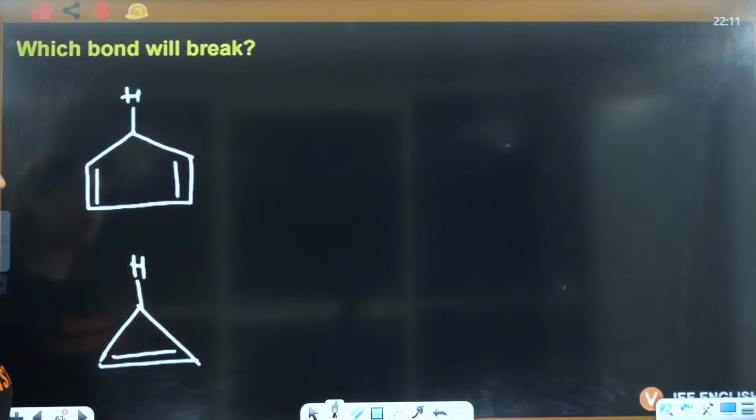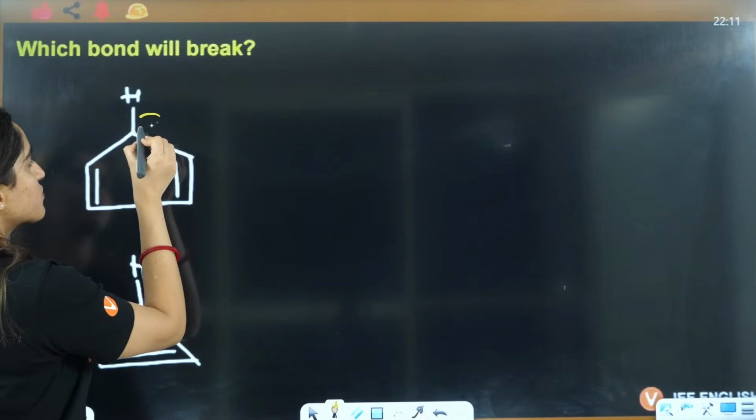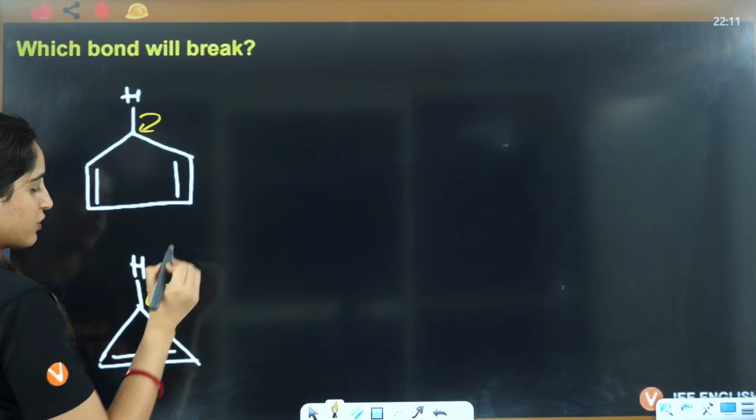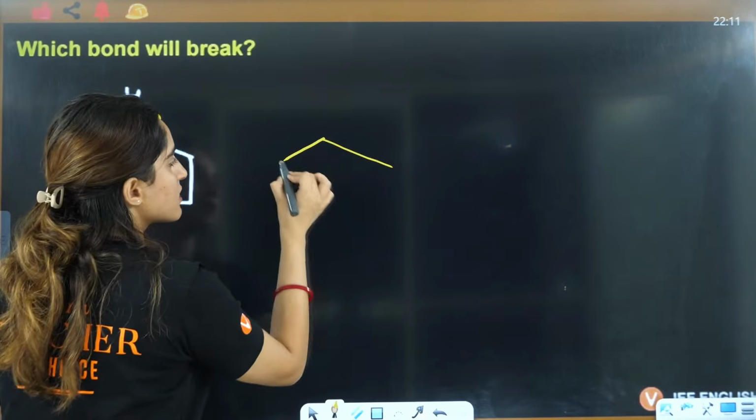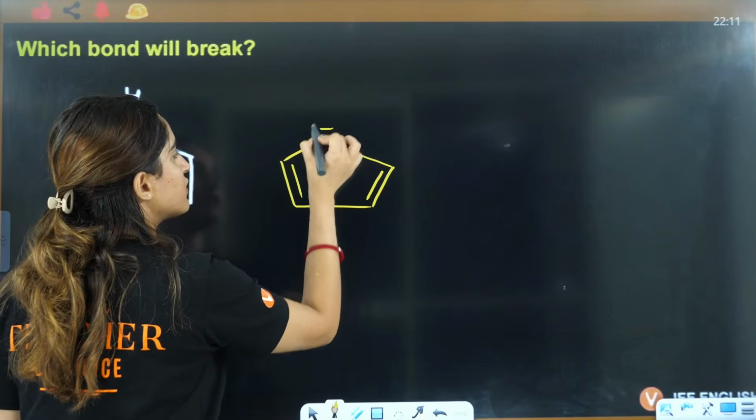If you have a compound like this, here carbon is more electronegative, that means this will shift here, this will shift here. So we can draw it like this. Same compound, but everything will change.